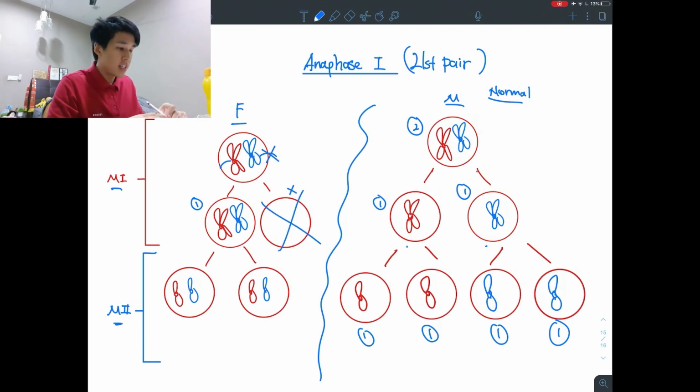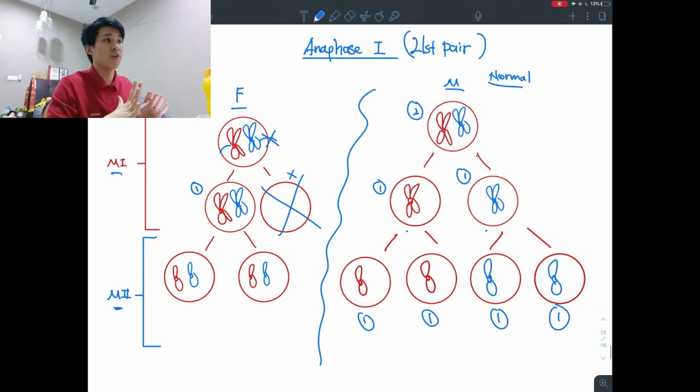If meiosis 2 occurs normally in this cell, with no problem in Anaphase 2, then when I produce 2 sperm, 2 daughter cells, you can see instead of having 1 chromosome, I now have 2 in each daughter cell.